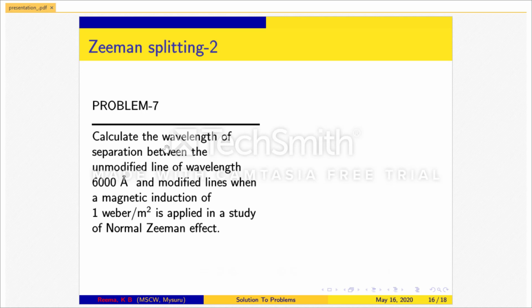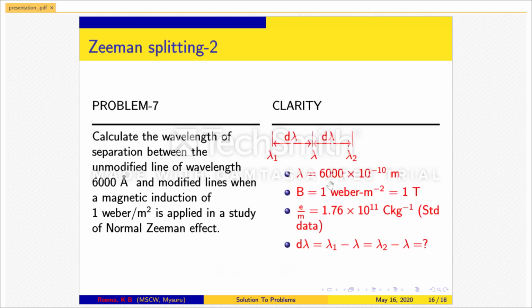Problem number 7. Calculate the wavelength of separation between the unmodified line of wavelength 6000 angstrom and modified lines when a magnetic induction of 1 Weber per meter square is applied in a study of normal Zeeman effect. Given lambda is equal to 6000 into 10 to the power minus 10 meter, magnetic induction B is equal to 1 Weber per meter square, which is equal to 1 Tesla. Specific charge e by m is equal to 1.76 times 10 to the power 11 coulomb per kg. d lambda has to be calculated.